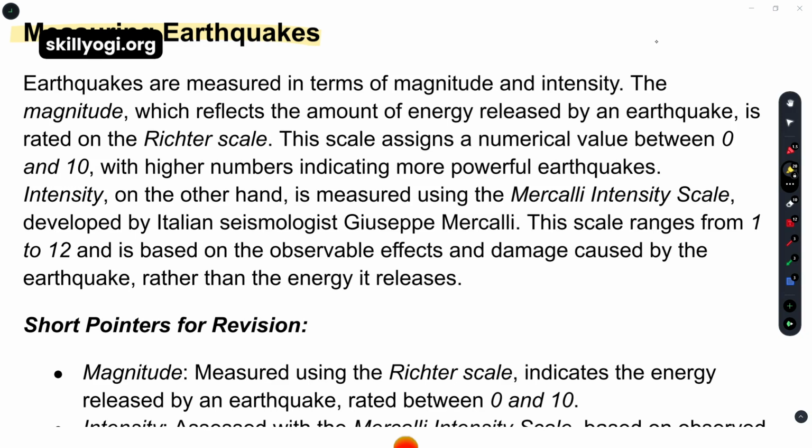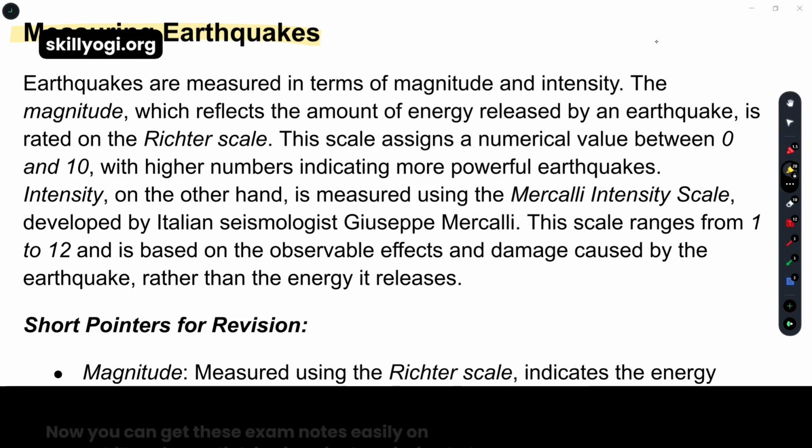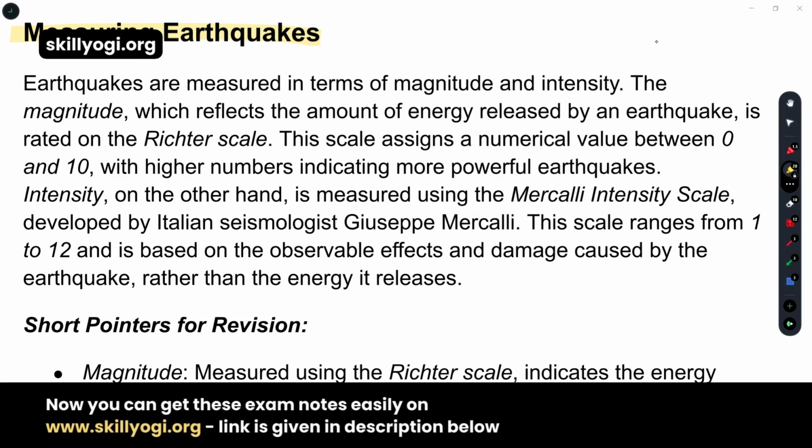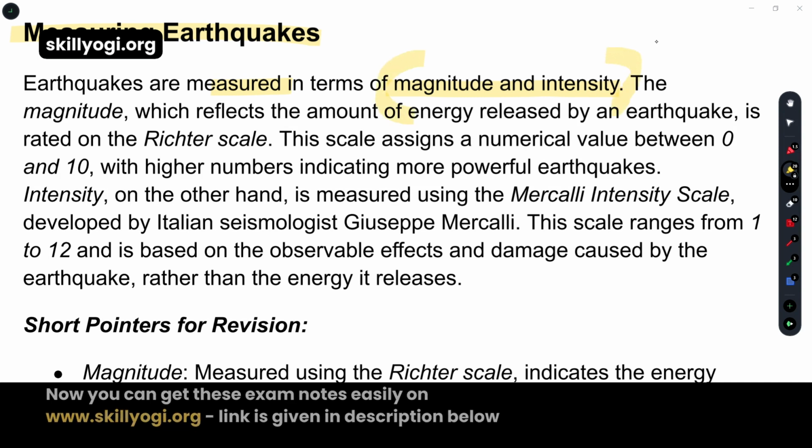The magnitude scale is known as the Richter scale, and magnitude relates to the energy released during the quake. It's expressed in numbers 0 to 10. Now we will read what's written over there. Earthquakes are measured in terms of magnitude and intensity. Just now I explained magnitude and intensity as the measurements.